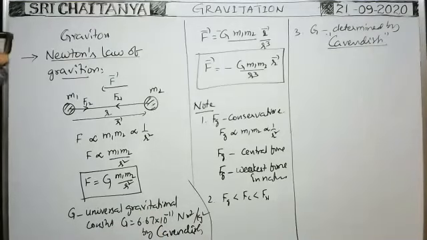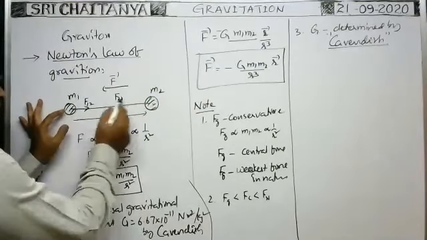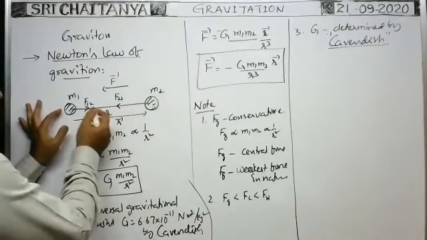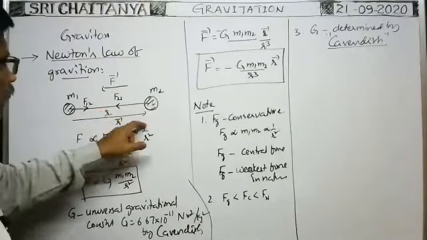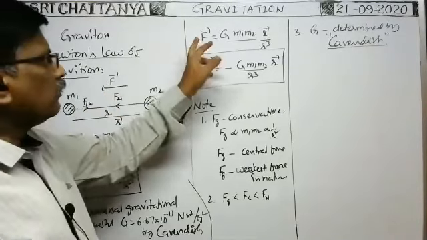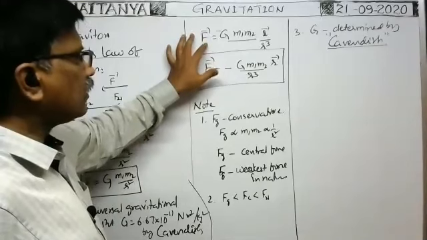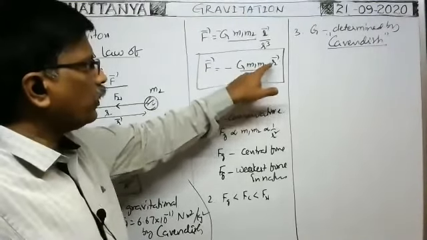Okay, in vector form, the gravitational force of attraction acts on this body due to this body in this direction, as it is attraction, while the position vector of this body is in the other direction. That's why the position vector and gravitational force of attraction are opposite to each other. That's why while writing the gravitational force of attraction in vector form, we have to write a minus sign. F bar is equal to minus G m1 m2 by r cube into r bar.